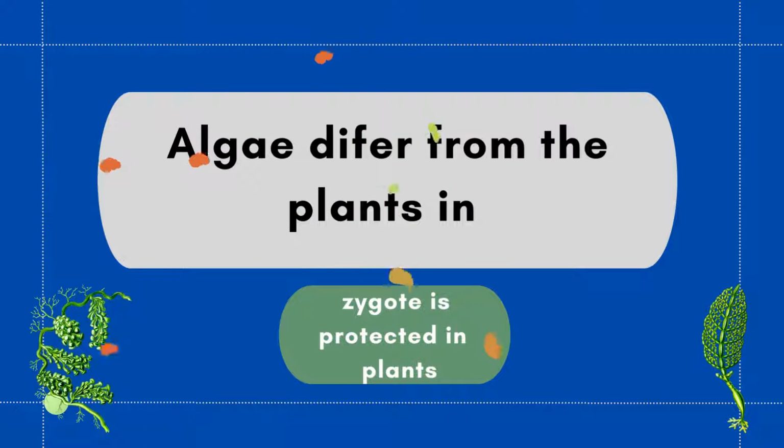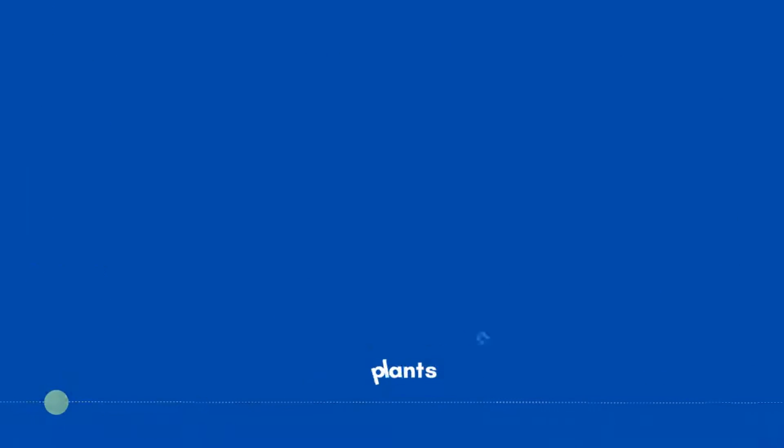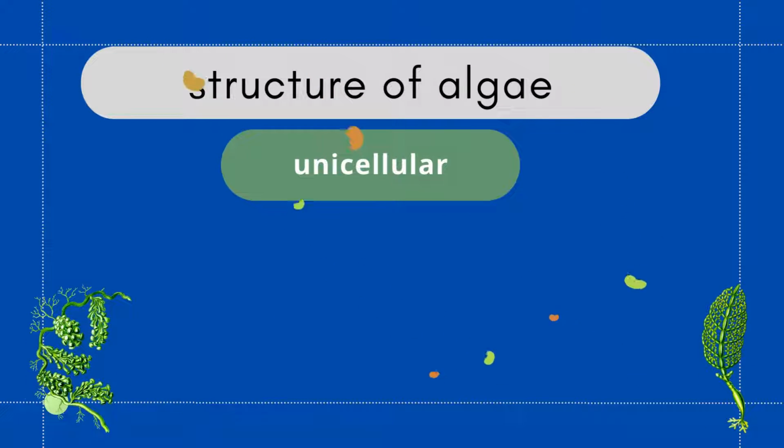There is a difference between algae and plant. In algae, the zygote is not protected by parent body, but in plant, the zygote is protected by parent body. This is the difference. Structure of algae.